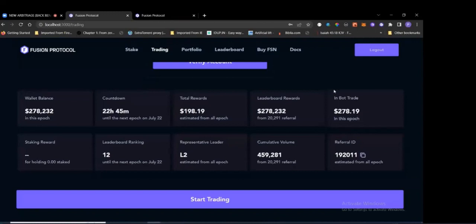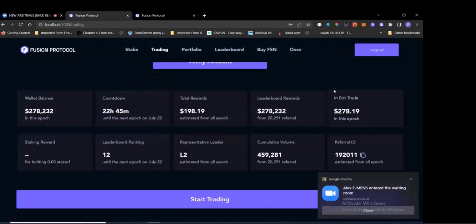And then you have your leaderboard. So your leaderboard represents the amount of money you've garnered so far from all your referrals, right? So, and this is over time. So you can always see that, and that's always available for you. And then in your current trade, you can see how much that bot has made for you.